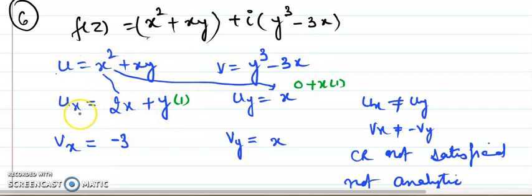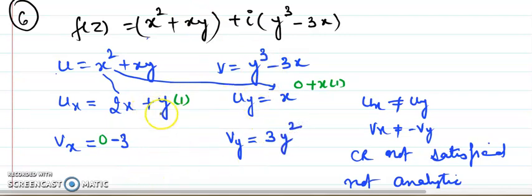So we are doing partial differentiation, so we then pick v here, and what is vx? Here there is no x in this part, so it will be 0, and x is here, so the derivative of minus 3x is minus 3. And similarly, when you are finding vy, vy is 3y square.